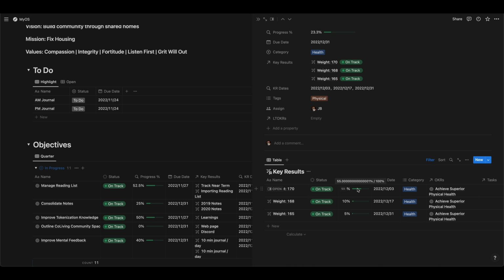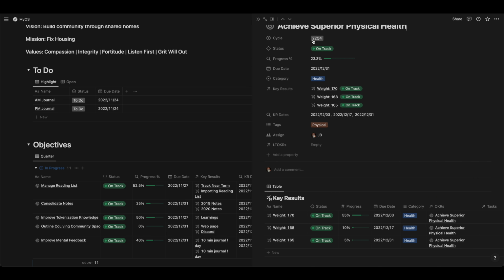As I update the progress here, that will roll up to this objective's progress. So if I was to change this to say 100, then we would see the progress up at the top will shift as well. And if I change this back down to 10, we'll see now I'm back down to 23. So that's how these things relate to each other, and you can see these are all rolled up to each other.